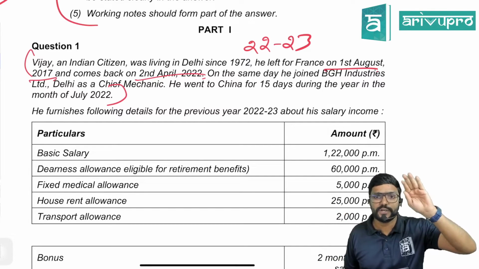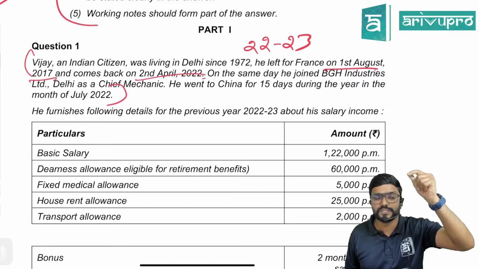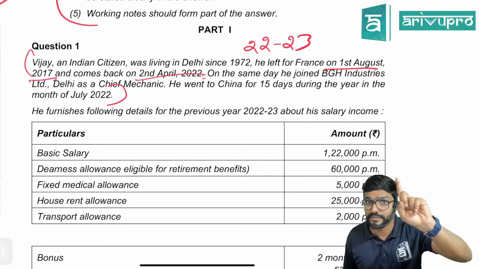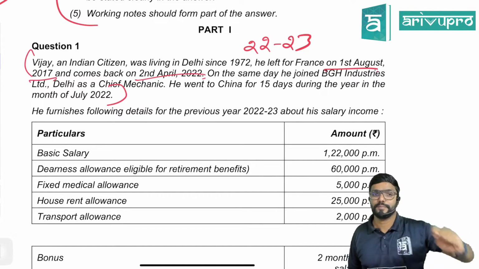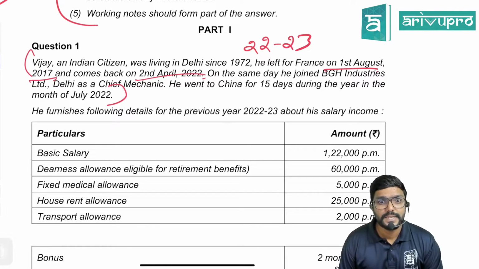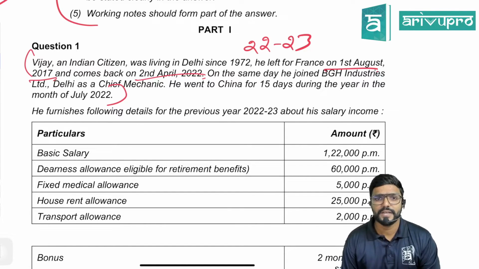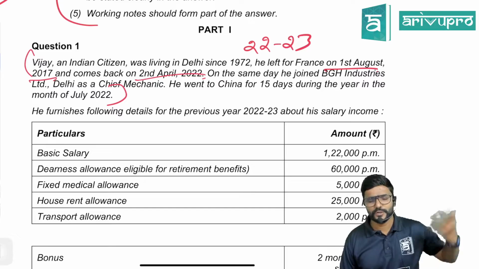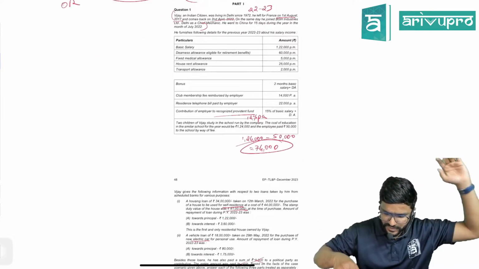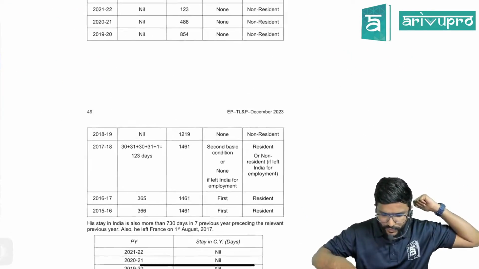On the same day he joined the company as an employee. So he is not coming here for a visit. He is coming here for employment. Please be careful. As a chief mechanic, fine, and he went for 15 days to China during the previous year. This is the only information given guys. Let us see the solution.